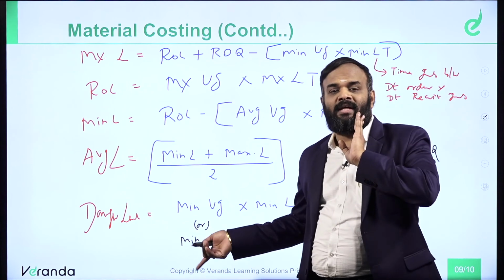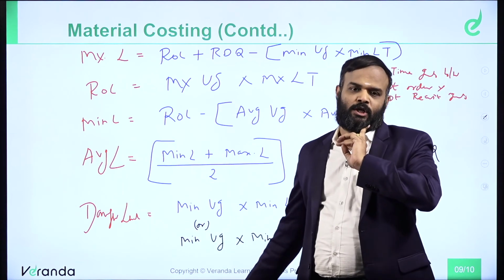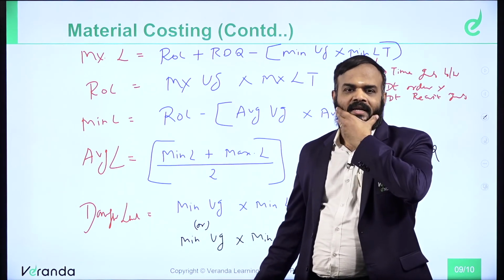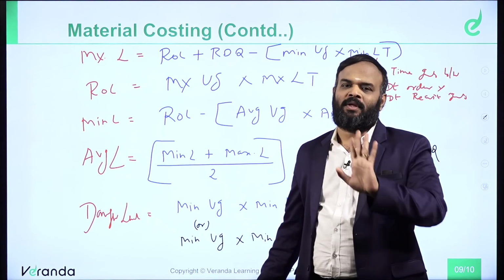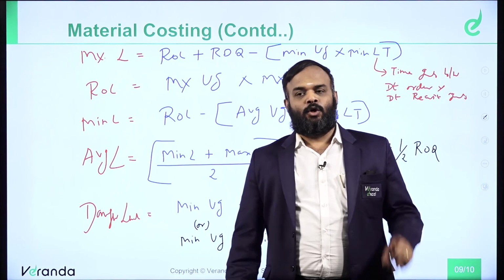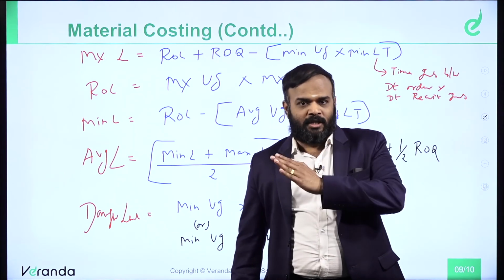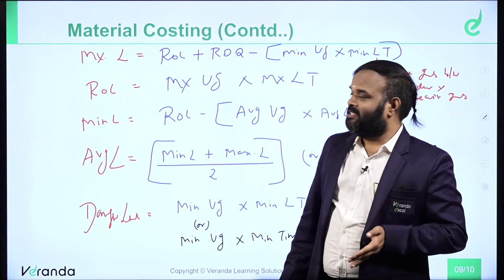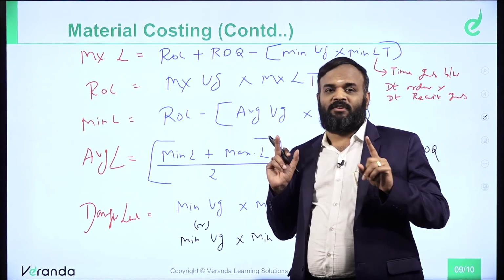Minimum usage, sometimes they are substituted by way of normal usage also. Normal usage into normal lead time. Both are correct only, but any one of the formulas you can follow. Okay, uniformly you can follow the same formulas. Clear? So what are the first one? This segment is formula based. You have to remember the formula.